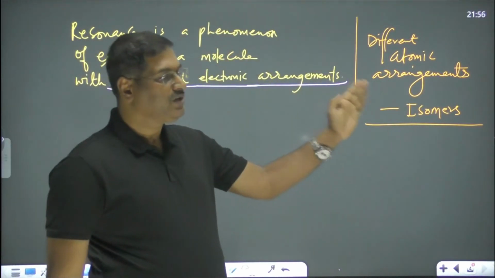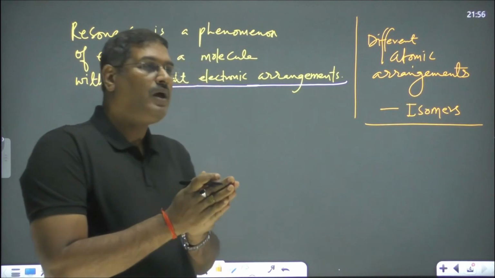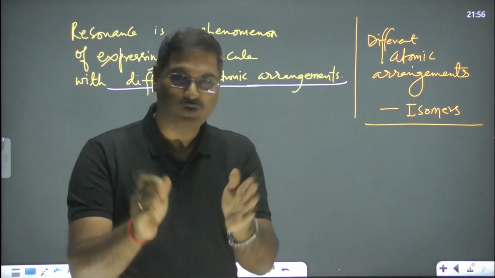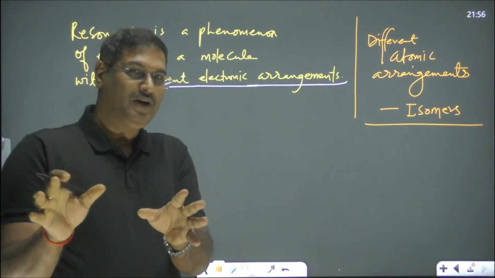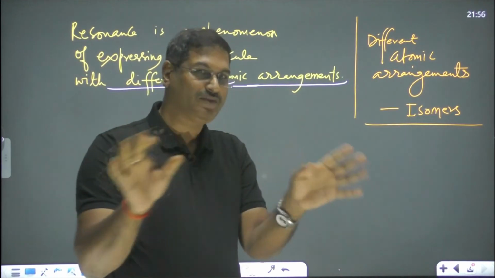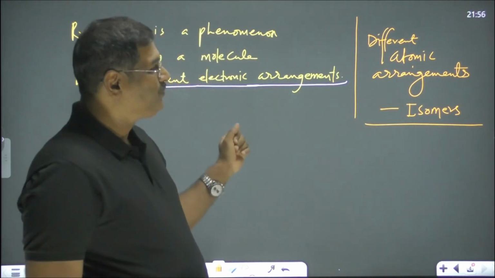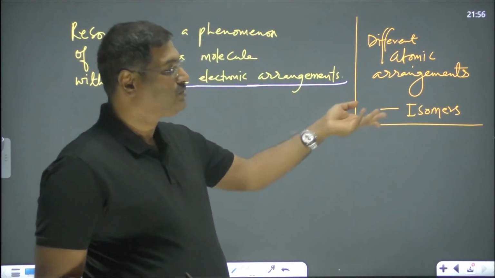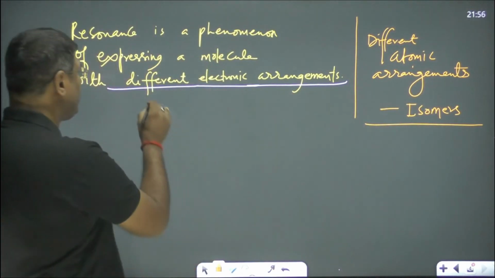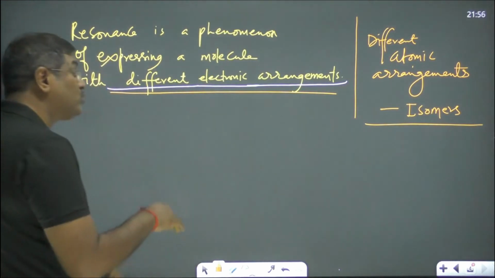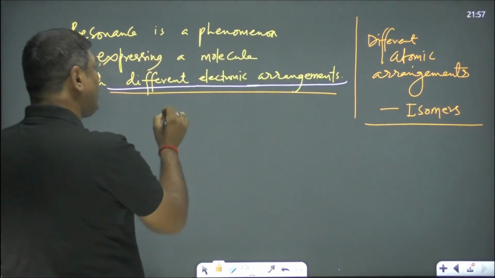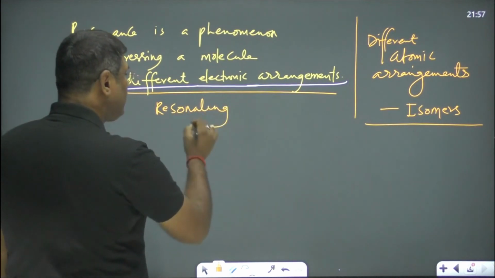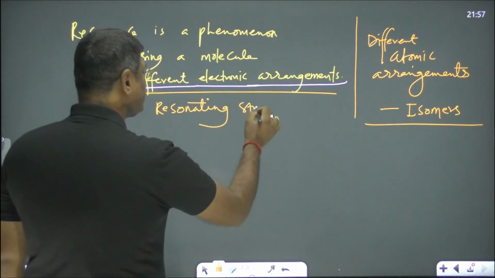Those are different atomic arrangements for the same molecular formula. Molecule here means molecular formula, because every different atomic arrangement means a different molecule, right? So for the same molecular formula, if you write different atomic arrangements, those are isomers. But when you write different electronic arrangements, those different electronic arrangements are called resonating structures.